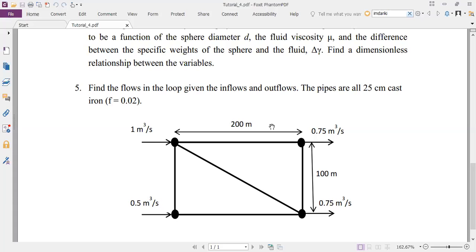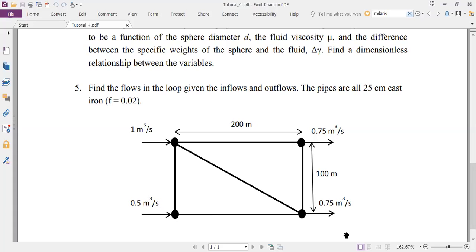Then you break it up into 2 loops, solve the first loop, get the delta Q correction, and apply the correction in all the pipes in that loop, in loop 1. Then solve for loop 2, making sure that you use the most recent value of the flow rate in the common pipe. So let us say this diagonal pipe is pipe 5. After you solve loop 1, you will get a correction for loop 1. You apply that correction, you will get a corrected flow rate in pipe 5. Use that corrected flow rate when you solve for loop 2.